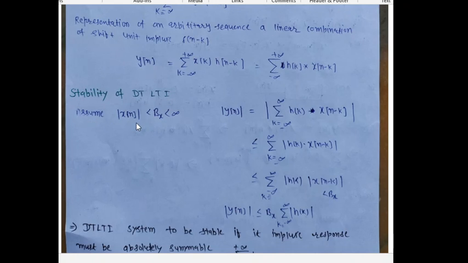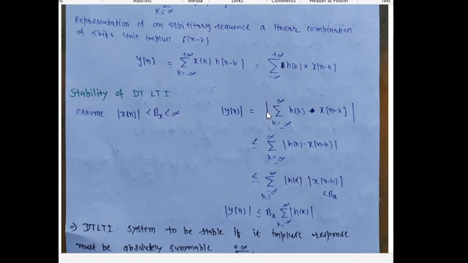Assume that our discrete time input is bounded. The mode of yn equals the mode of this equation. This is simple multiplication, as we already told you.